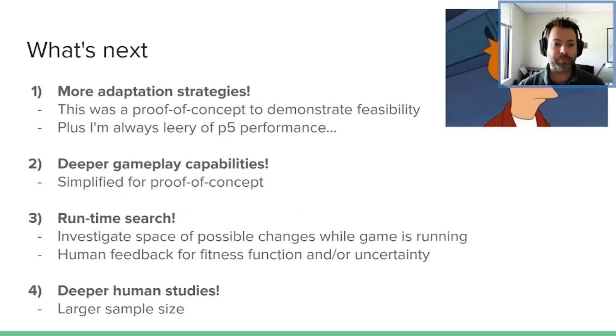All right, so what's next for this paper? Obviously, this was a short paper, a proof of concept. So: deeper gameplay, more adaptation strategies, basically fleshing out this test bed for future deeper empirical experiments. Other things we'd like to bring in is runtime search, so online genetic algorithms, novelty search, multi-objective, that sort of thing. Explore the search space of possible adaptations, and then better human studies so that it's not just the authors of this paper running our test cases.